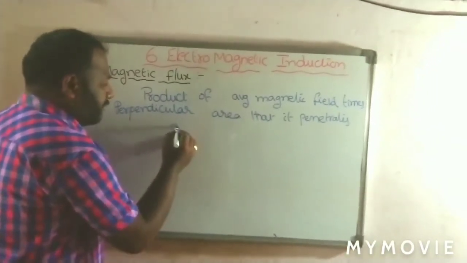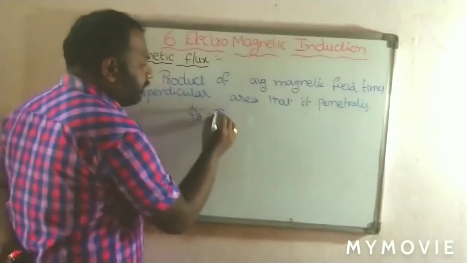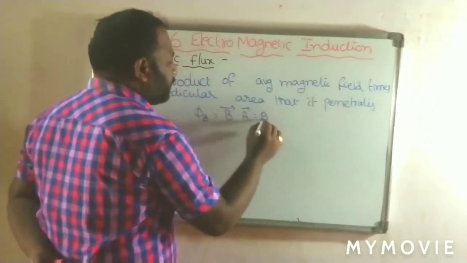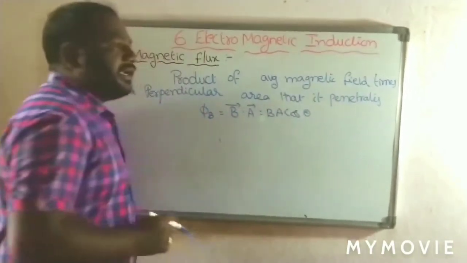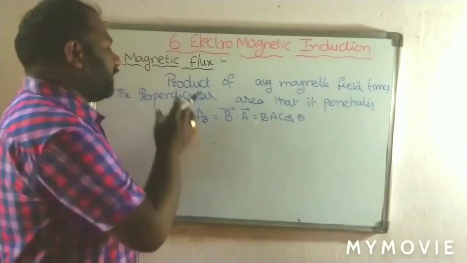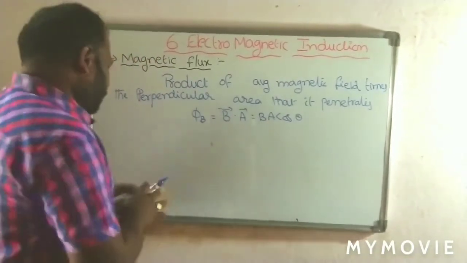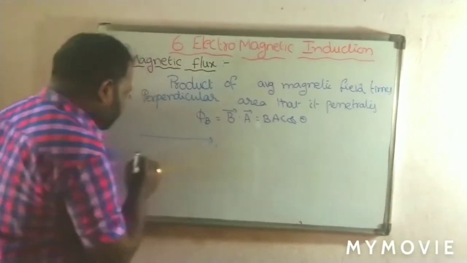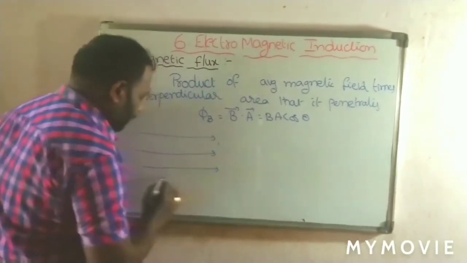Now we can write that magnetic flux phi B is equal to B bar dot A bar, that is written as B A cos theta. Here theta is the angle between the magnetic field and the area of that surface. See here, for example, now it is the magnetic field. In this we are going to see when the magnetic flux is maximum and when it is minimum.